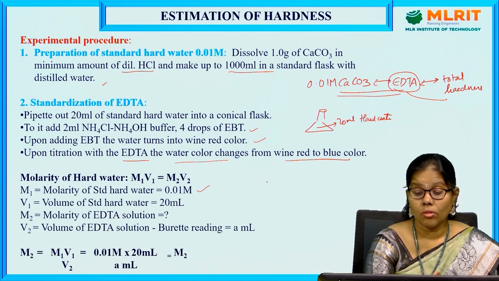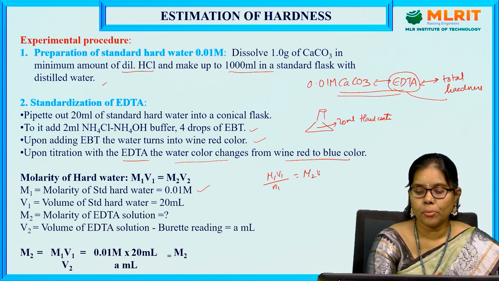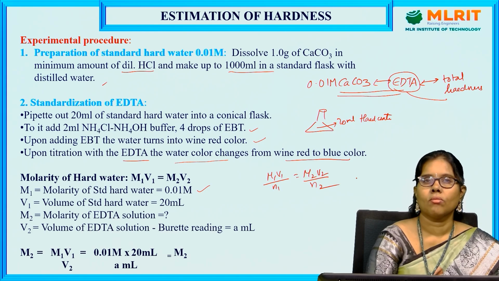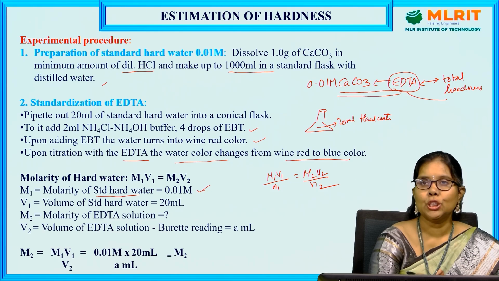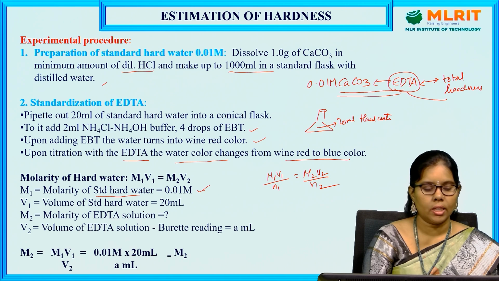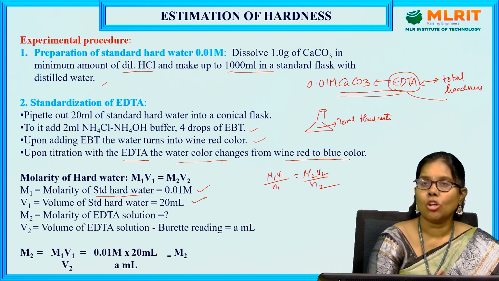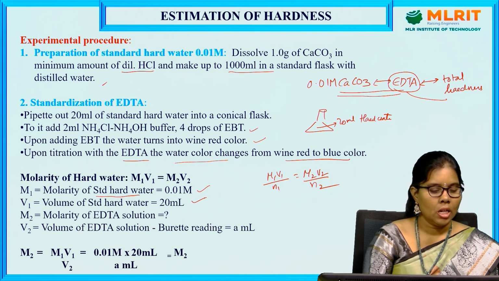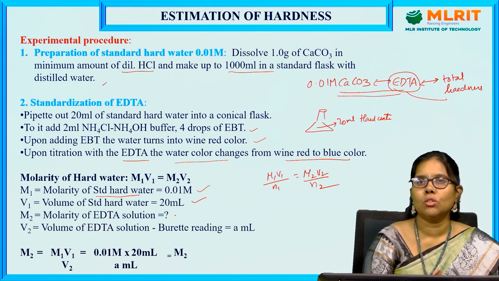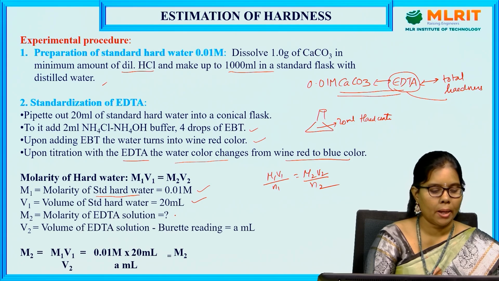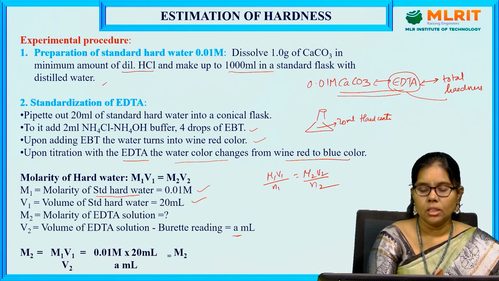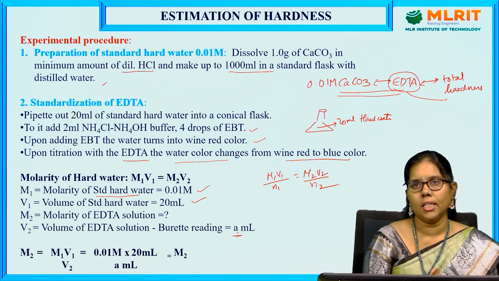For that we have a formula, M1V1 by N1 is equal to M2V2 by N2. M1 is the molarity of standard hard water, 0.01 molar, which we have taken in the conical flask. V1 is the volume of standard hard water, 20 ml. M2 is the molarity of EDTA solution, which we are going to find out. V2 is the volume of EDTA solution consumed from the burette, let us take it as A ml.